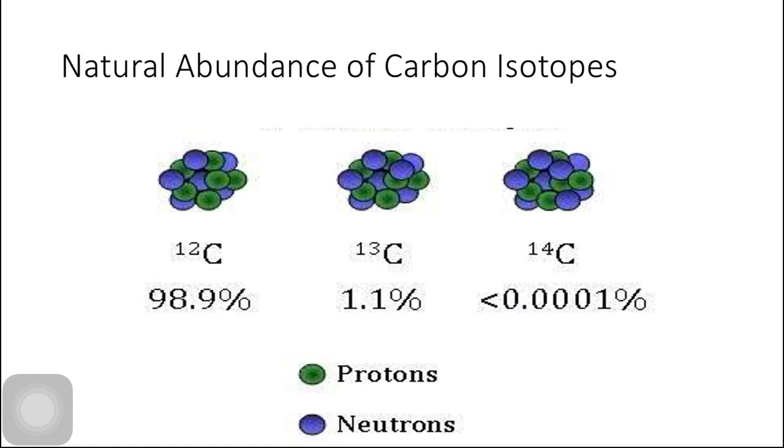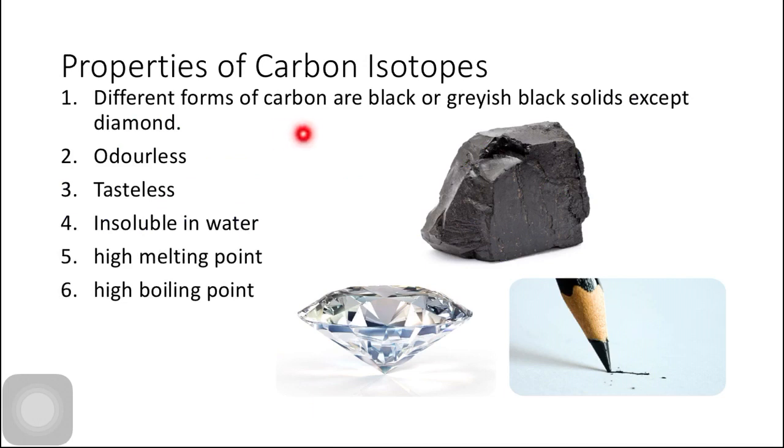Natural abundance of isotopes of carbon is as follows. Almost all the naturally occurring carbon is carbon 12. Its natural abundance is 98.9%, whereas natural abundance of carbon 13 is 1.1% and the natural abundance of carbon 14 is less than 0.001%.